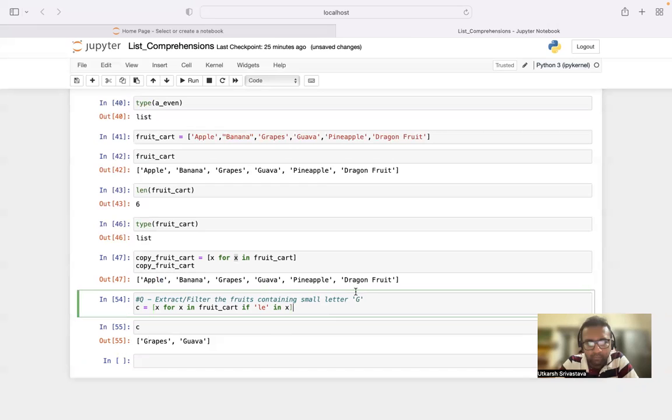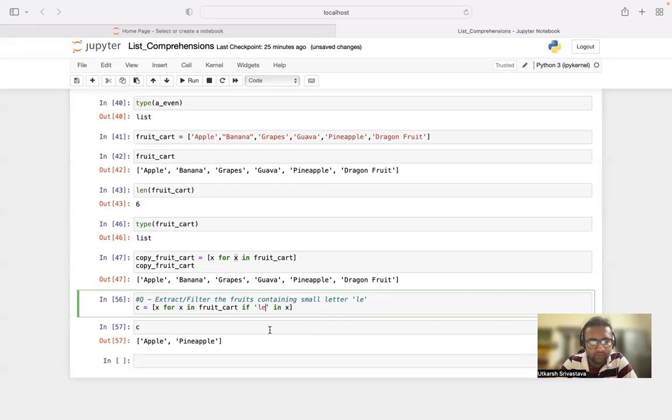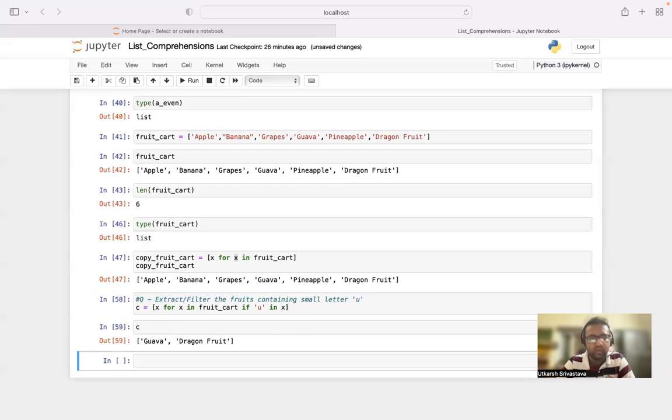So now it will print me apple and pineapple, right? All right, let us check whether any fruit consists of u. Basically, dragon fruit and guava will be there, right? Guava and dragon fruit are there.